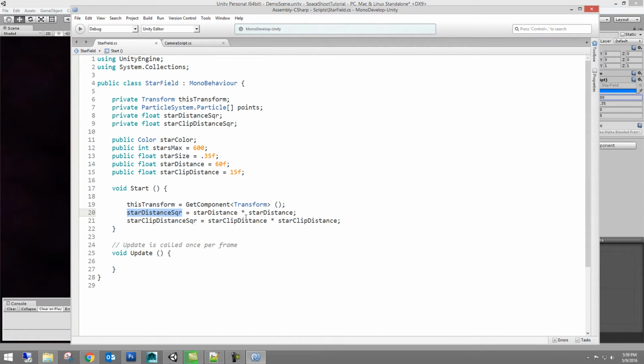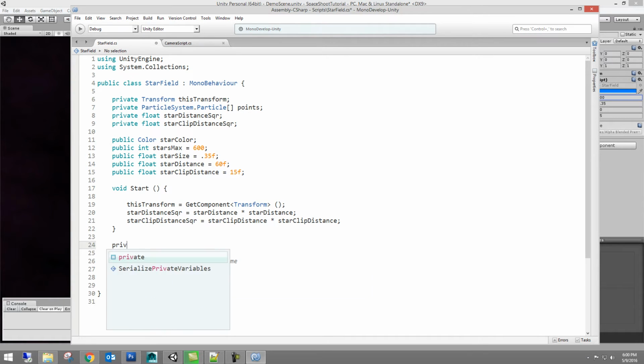So what we're doing here in start is we don't actually change these values, the code does. We're just going to square off star distance, and star distance is one of the ones you set. So we're allowing the script to manipulate the data you set and give us another value from that. The same thing is happening with the clipping distance. We're squaring that off as well. It's just a performance optimization, and mathematically better off.